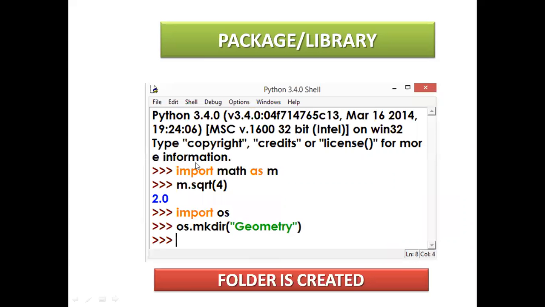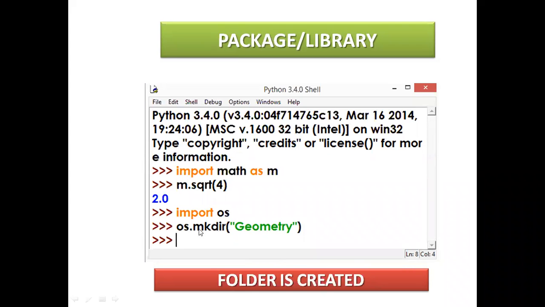See how to do it in Python interactive mode. You just have to go into interactive mode. There, first you need to write import os. What is OS? OS means operating system. So these packages have to be imported from the Python library. First you need to write import. Import is a keyword, and os is the name of the operating system. So how to make a directory? This is a directory name. You can create your own directory. Just try at home.